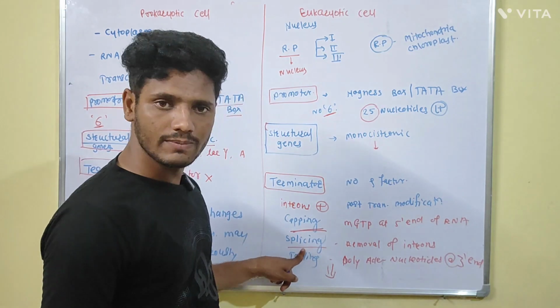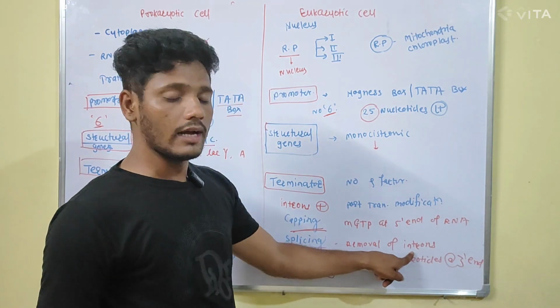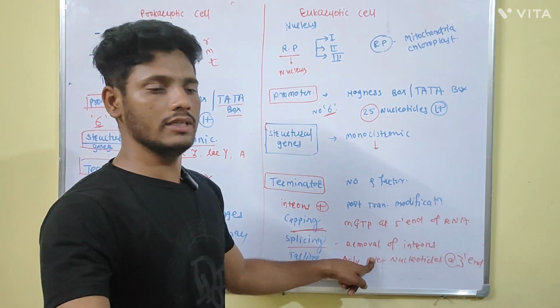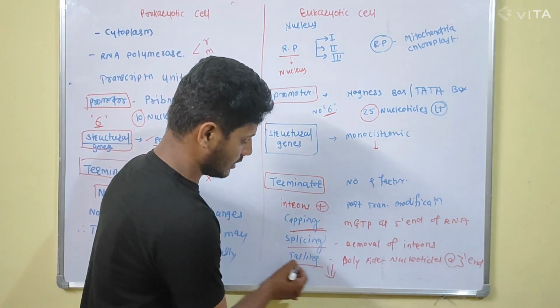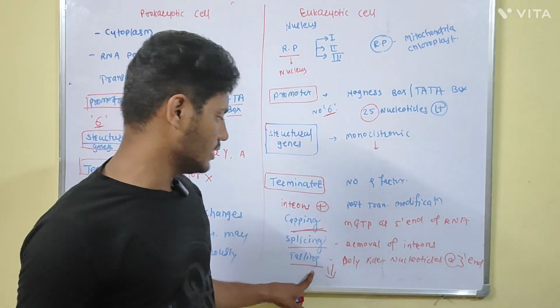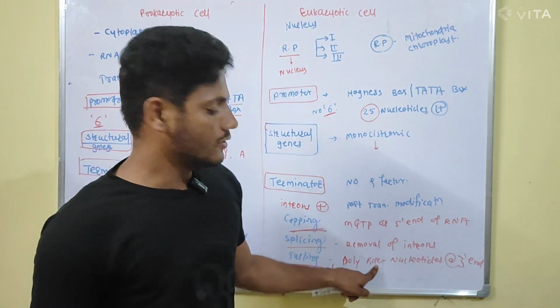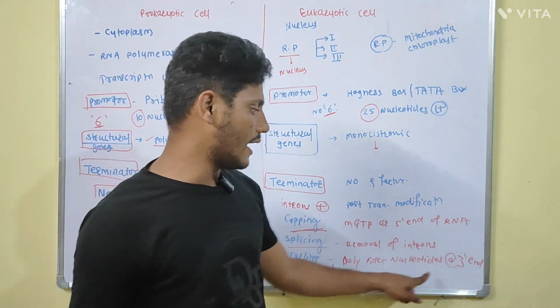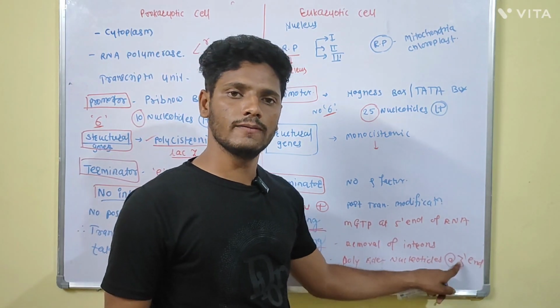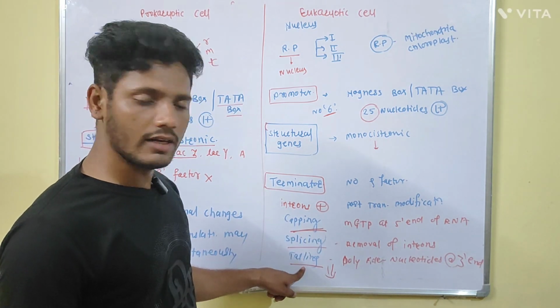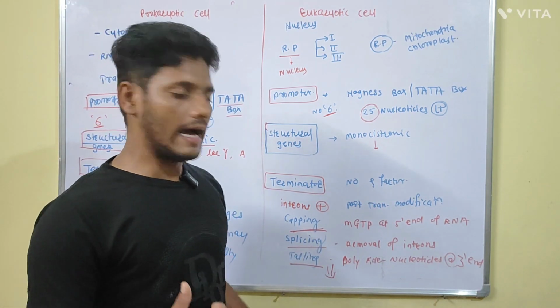After that, there will be splicing. The introns are removed, and only exons will be present in the RNA. And at the end, there will be the tailing process. In this process, a number of adenylate residues are added to the 3' end of the RNA. After this capping, splicing, and tailing, the mRNA is formed.